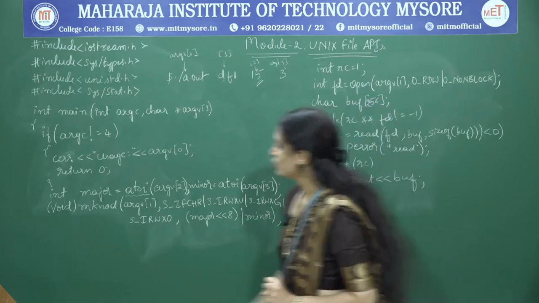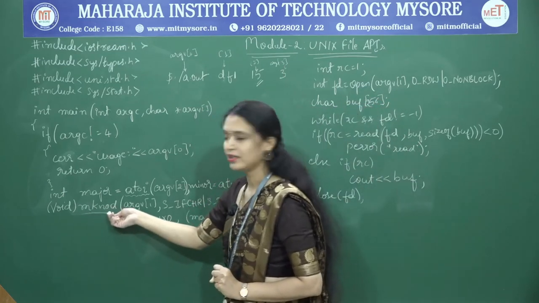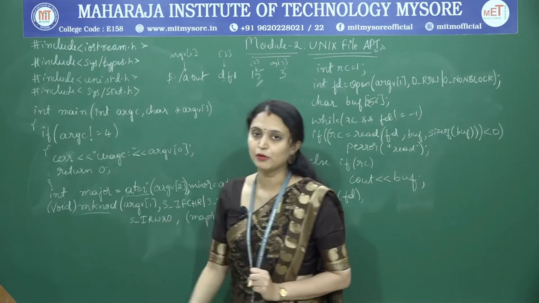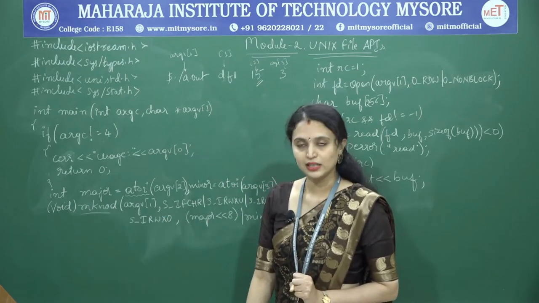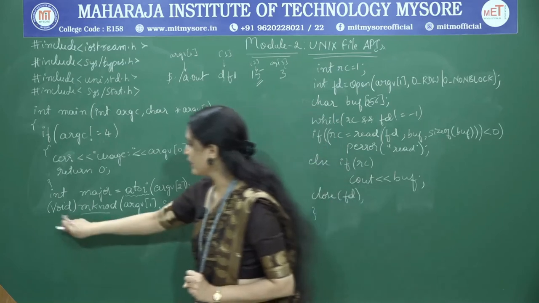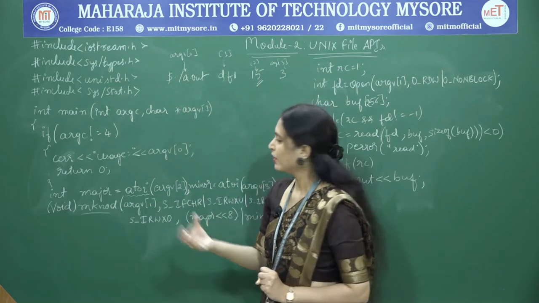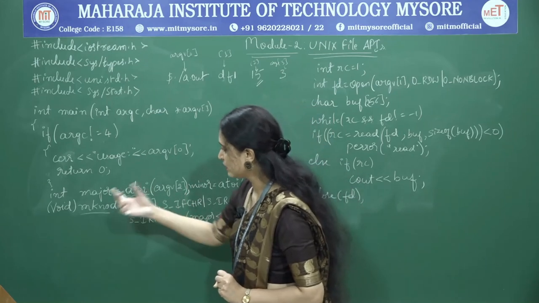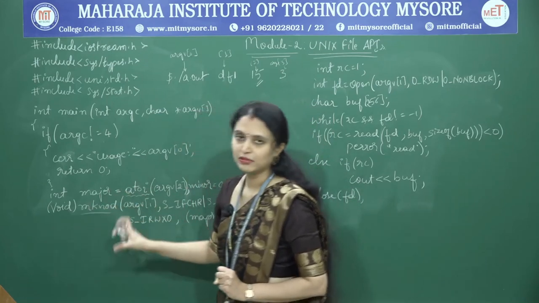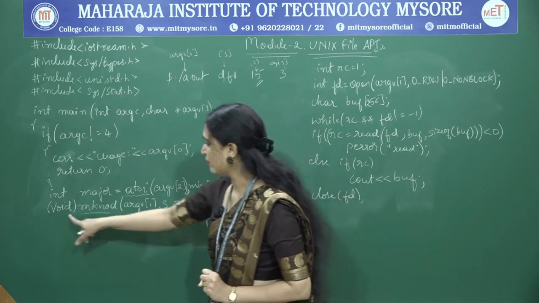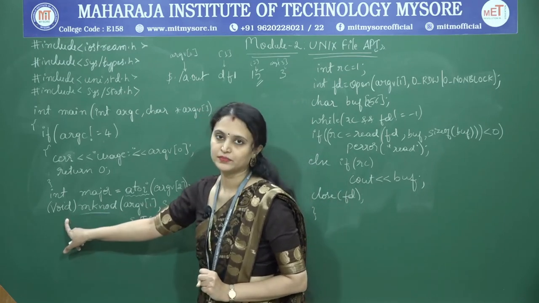So after that I am calling the MKNode API. What is the return type of MKNode API? It's an integer, so that's why on the left hand side it will look for an integer variable, okay. But right now I have nothing to do with the return value of this MKNode. So what I am doing, I am just typecasting this to void, okay.